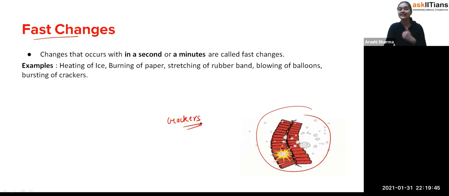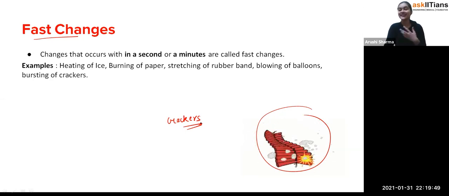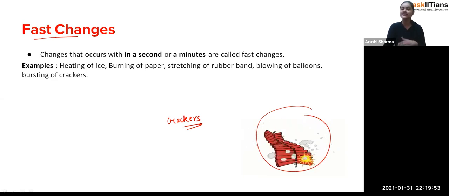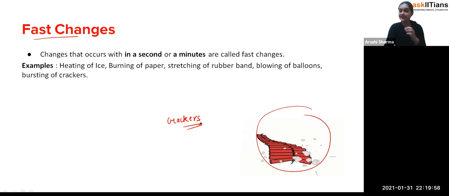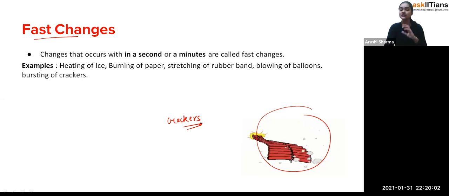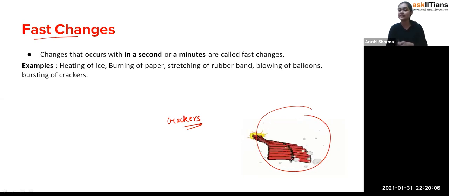But children love this thing, so that's why they do. Okay, that's fine. So when you give some kind of heat to that cracker, it just starts exploding. So students, when the changes occur within a second or within a minute, that type of changes are called fast changes.